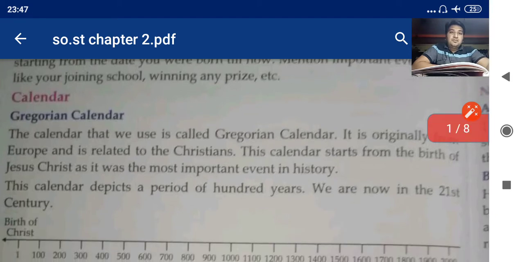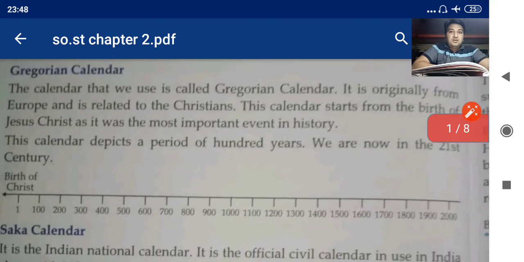This calendar depicts a period of 100 years. We are now in the 21st century. Is that clear? So you can see in this, it has started from 1, birth of Christ 1, then after that 100, 200, 300, now we are on 2000. We have crossed now. We are above 2000.